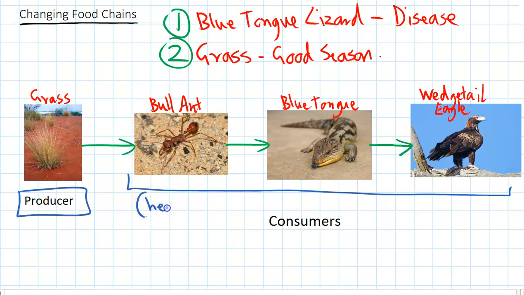Remember that bull ants, they're the first consumer, so they're herbivores because they eat plants, and the other two, which are the lizard and the eagle, they're carnivores.